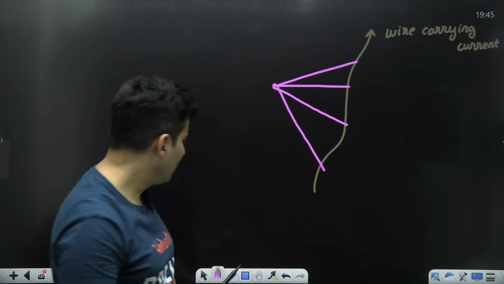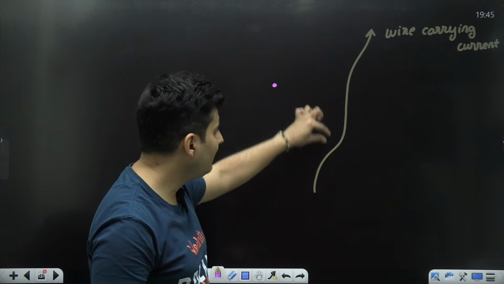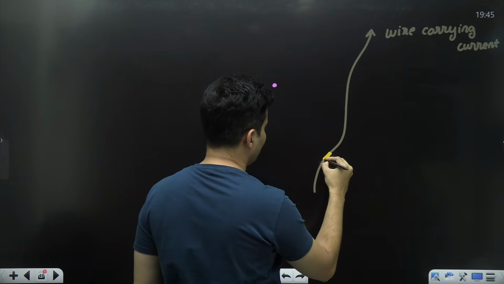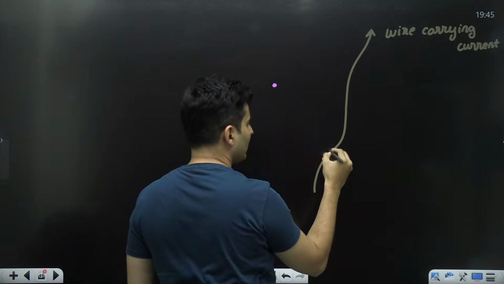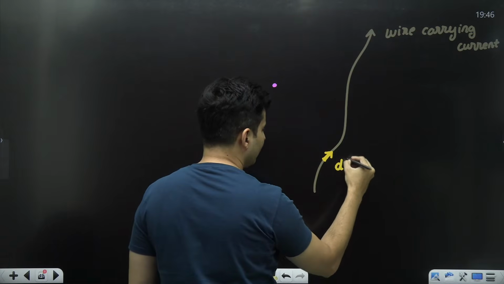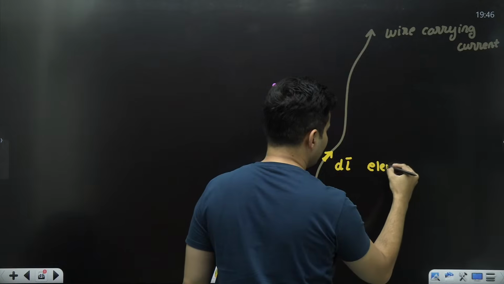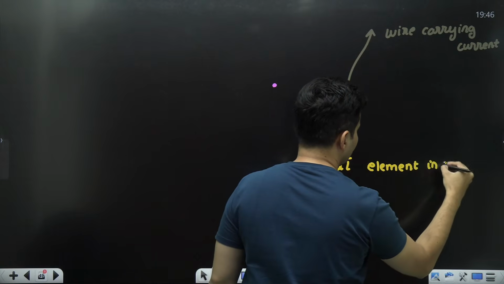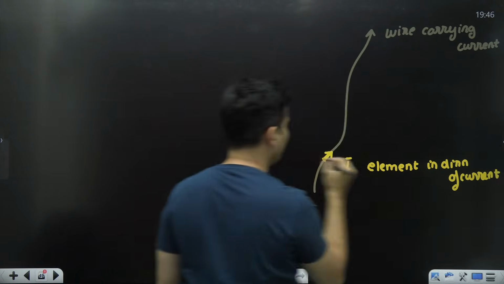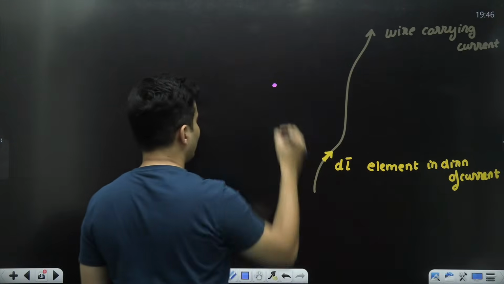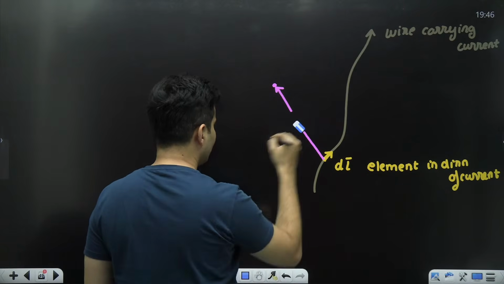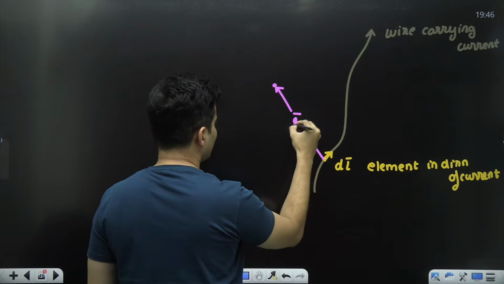I will first start by finding the magnetic field due to any one such small part of the wire. So if you take a small part of that wire, maybe here, the current is going like this, so that element will also be treated like a vector quantity. That element is dl. So dl element in the direction of the current. dl is a small element in the direction of the current. I want to find the magnetic field here, so I will just draw a line like this, and I will say that, listen, this is the position vector.